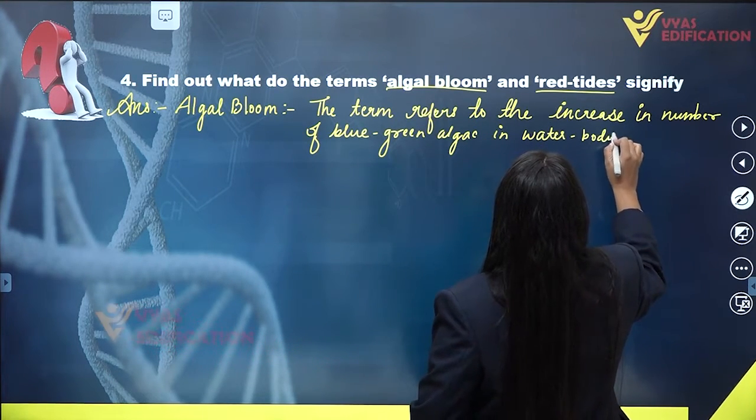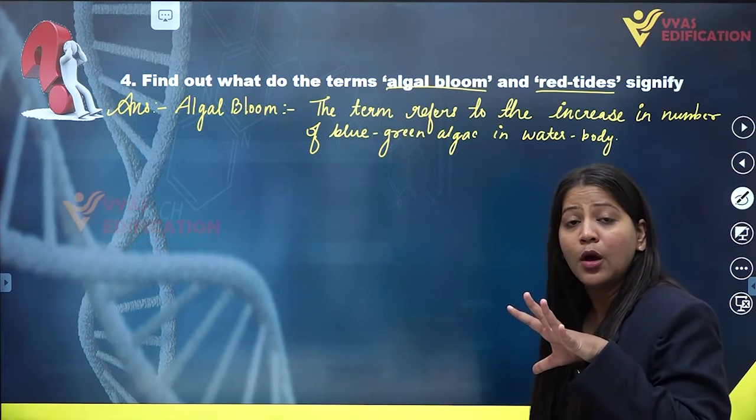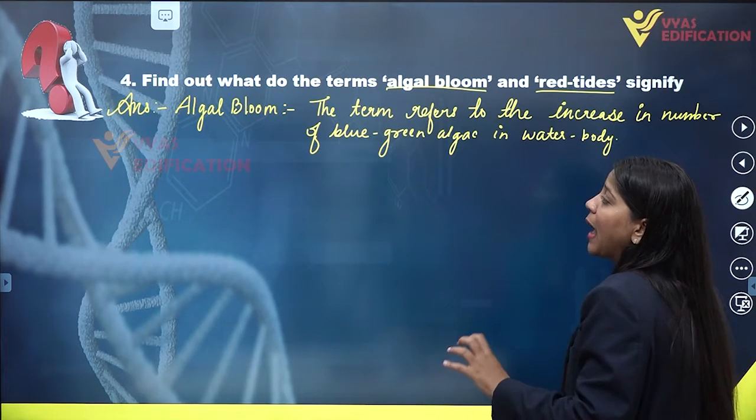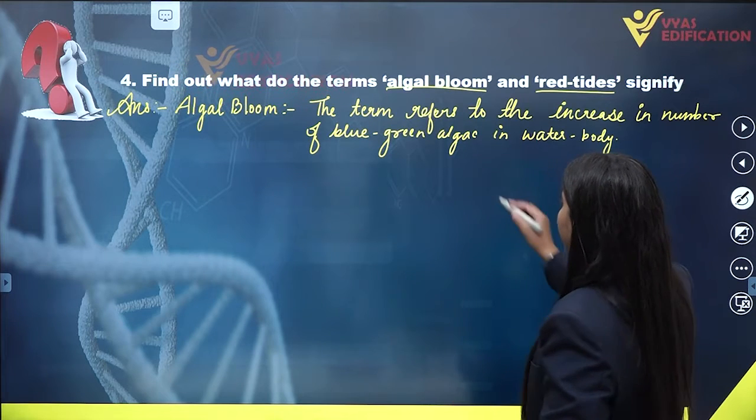Basically, they reside on the surface of any water body. That is why the water body looks green in color. So the term algal bloom refers to the increase in number of blue-green algae.